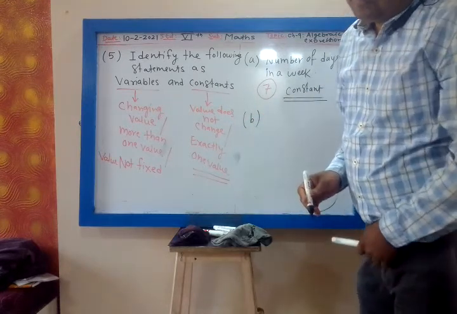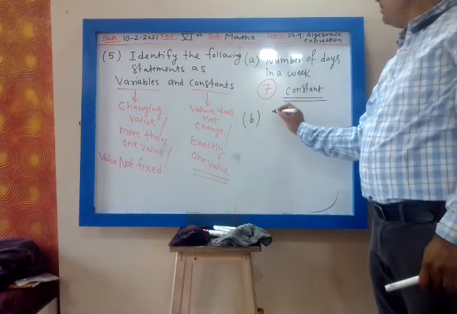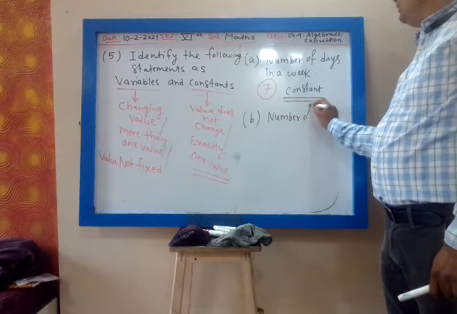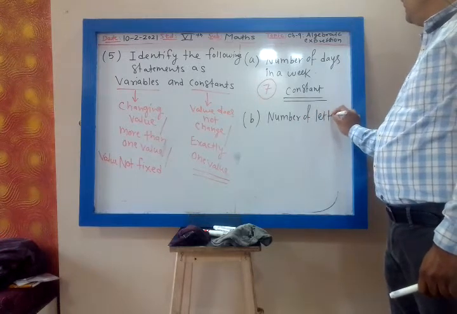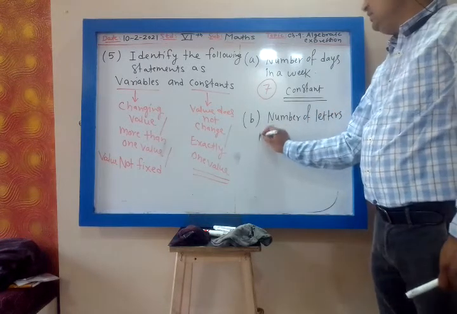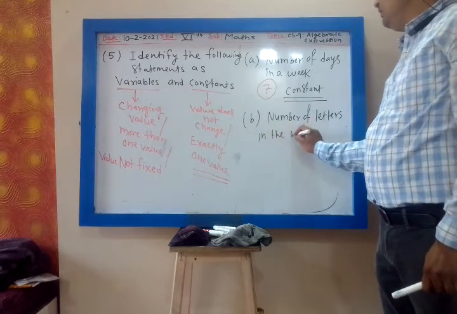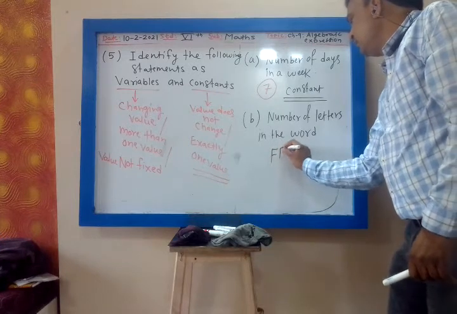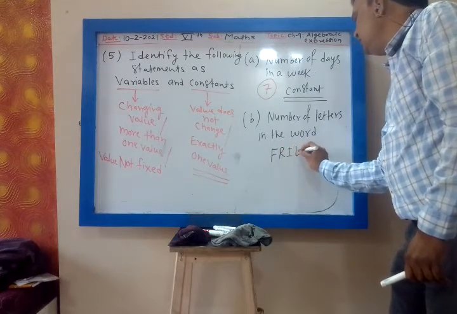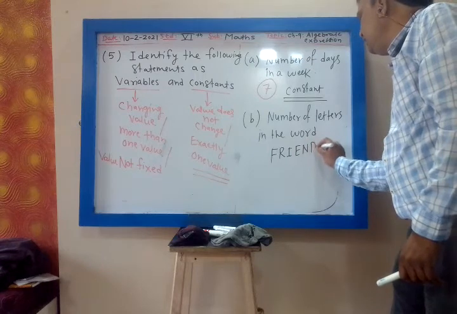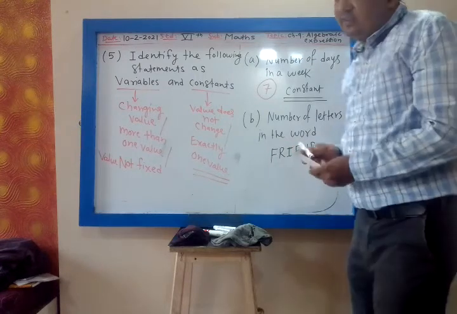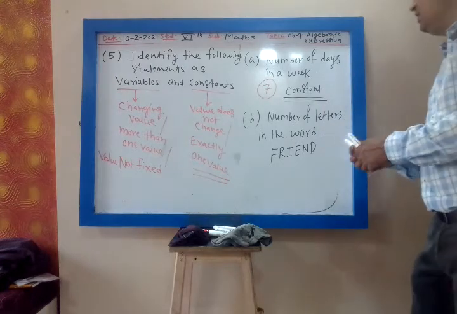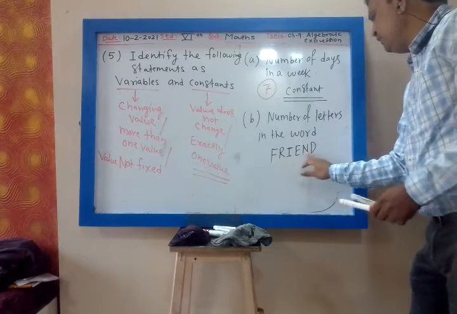Second, number of letters in the word friend. The word friend has how many letters? 1, 2, 3, 4, 5, 6.